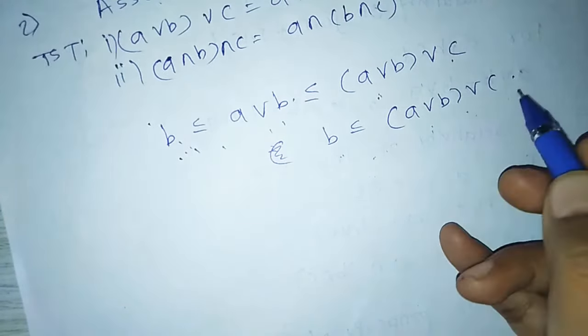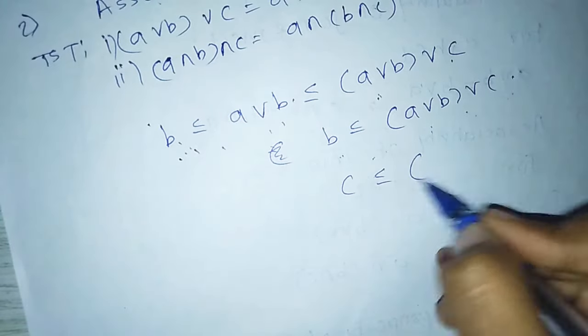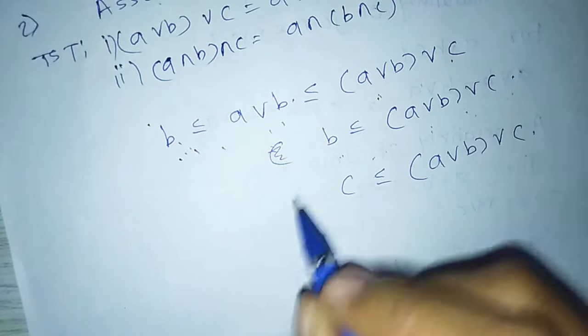And similarly C is less than or equal to (A join B) join C.